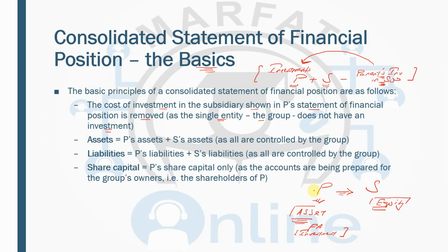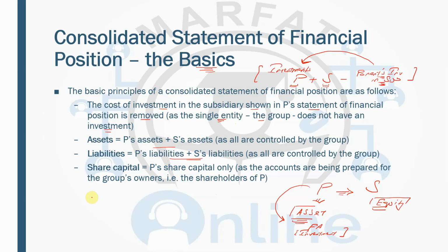So in the parent's books, the investment that has been made by the parent in the subsidiary is recorded as a financial asset, as an investment. So when you are consolidating the investments, you are going to remove the parent's investment in the subsidiary based on the single entity concept. And then on a line by line basis, you will be adding the parent's assets with the subsidiary's assets. Based on the line by line basis, you will be consolidating the parent's liabilities with the subsidiary's liabilities.